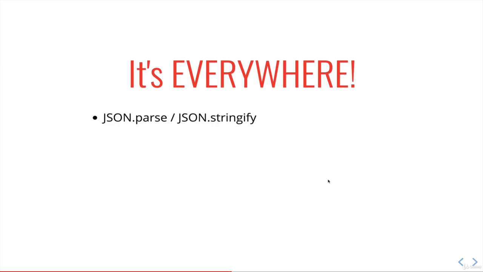Things like json.parse or json.stringify. If you've ever made an AJAX call and gotten JSON back and turned that into JavaScript, then you may have called a recursive function. Now, json.parse and json.stringify are up to the JavaScript engines to implement. So Mozilla has their own, Rhino, I think, their own implementation where they write json.parse how they want to. And it doesn't have to be written recursively, but it often is. So the point I want to make is not that it's guaranteed that you've called a recursive function, but that json.parse is often written recursively.